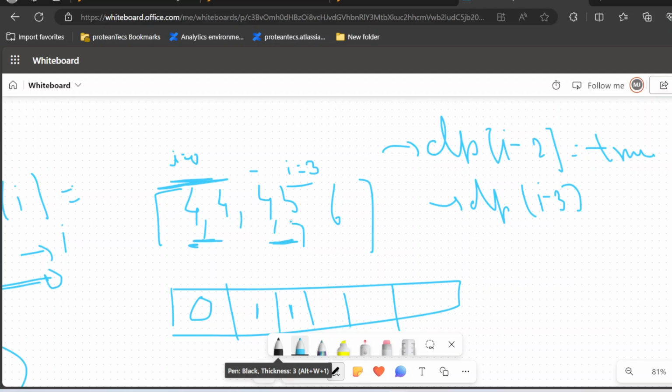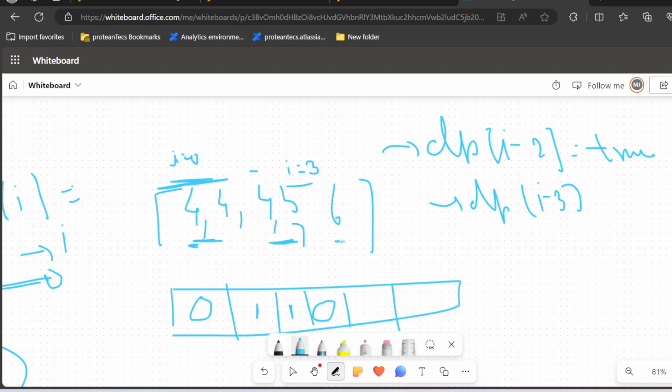Index 3. I can see that dp of, let's go over this. Let's see if these two elements are equal. No, they are not equal. So then we'll check if these three elements are equal. No, these three elements are not equal. Are they increasing in order? No, they are not in increasing order. So this will be 0.